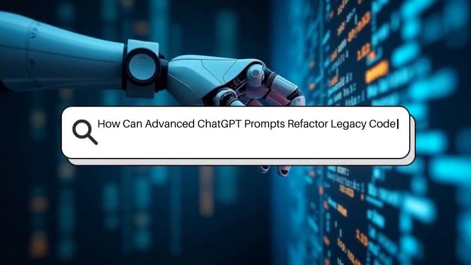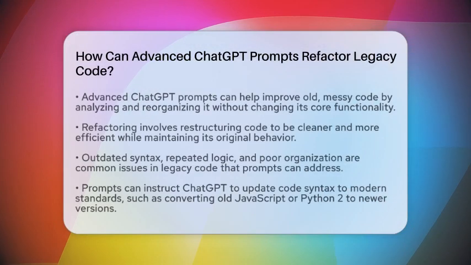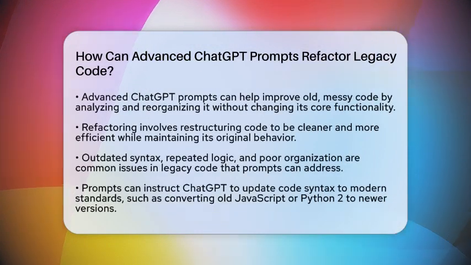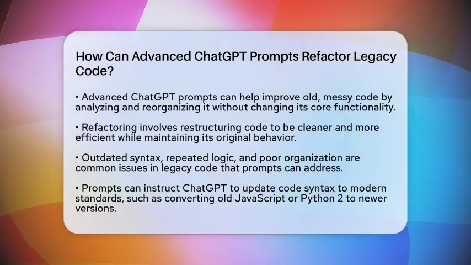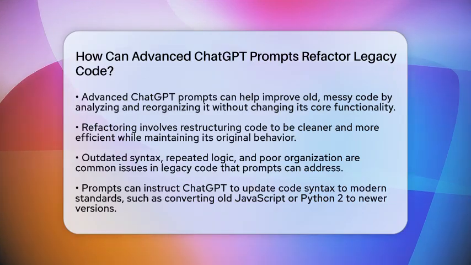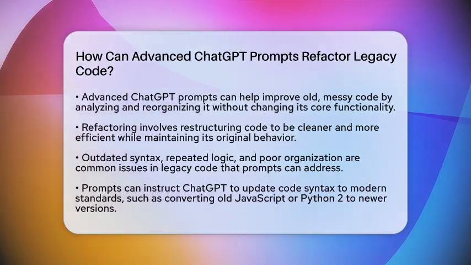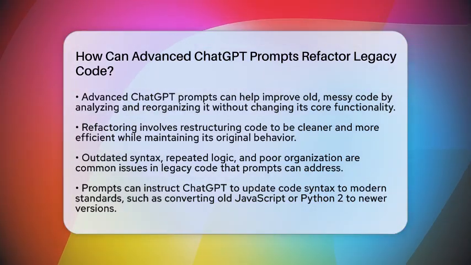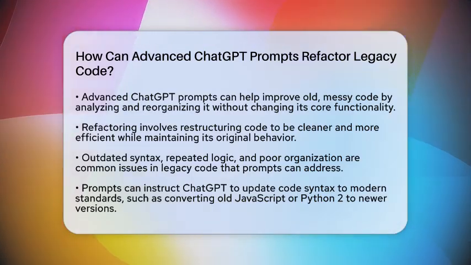How can advanced ChatGPT prompts refactor legacy code? Imagine turning a tangled ball of yarn into neat, organized threads. That's what advanced ChatGPT prompts can do for old, messy code. If you work with legacy code, you know it can be hard to read and even harder to update. Using smart prompts, you can guide ChatGPT to analyze and improve this code without changing what it does.